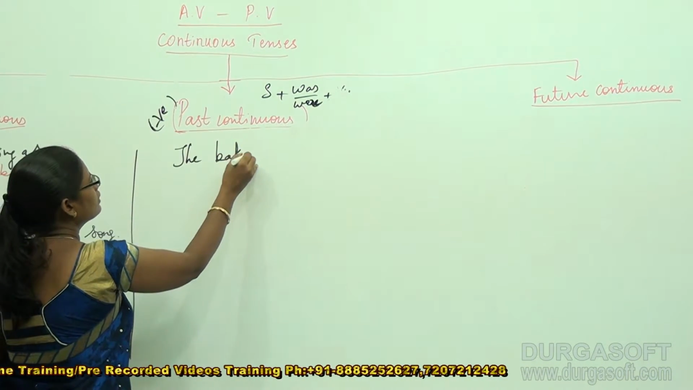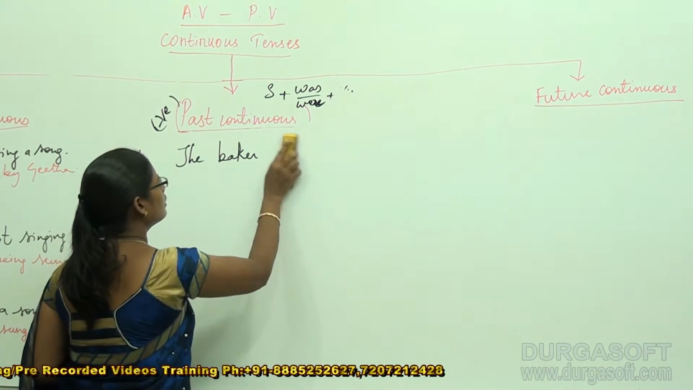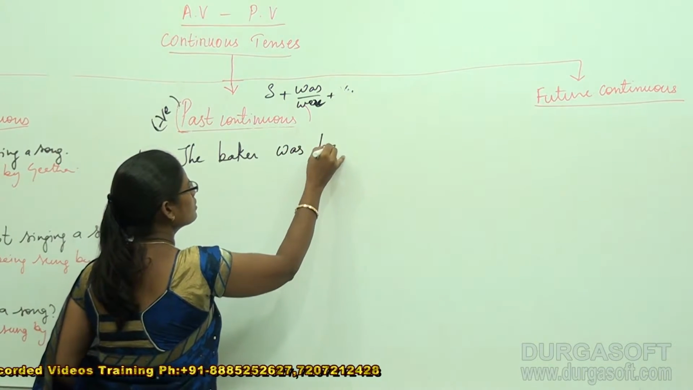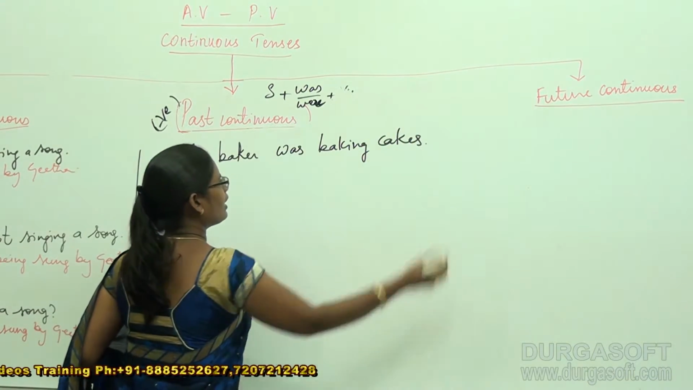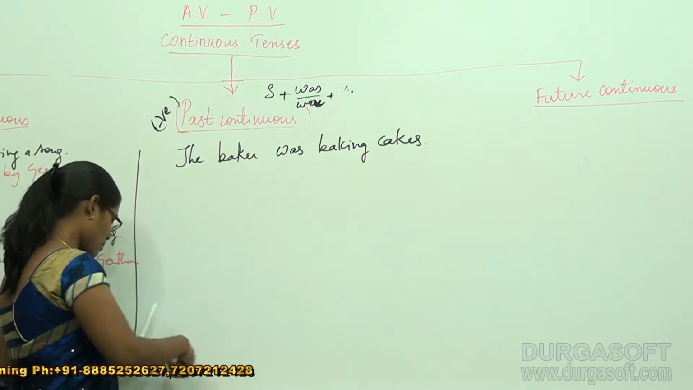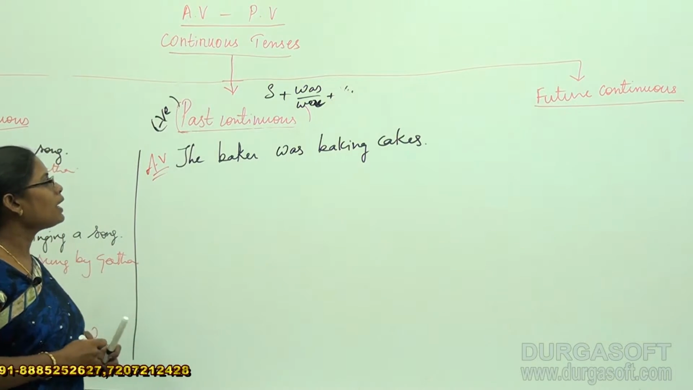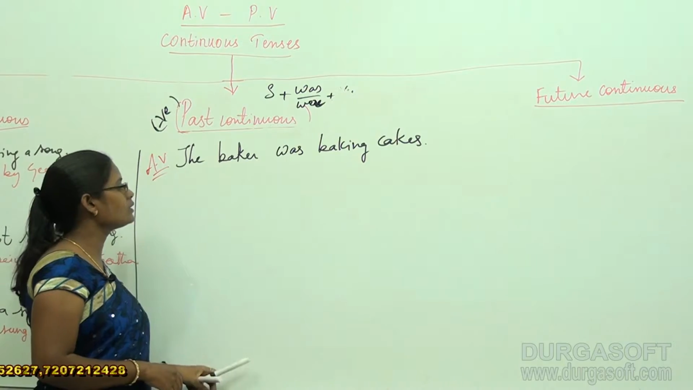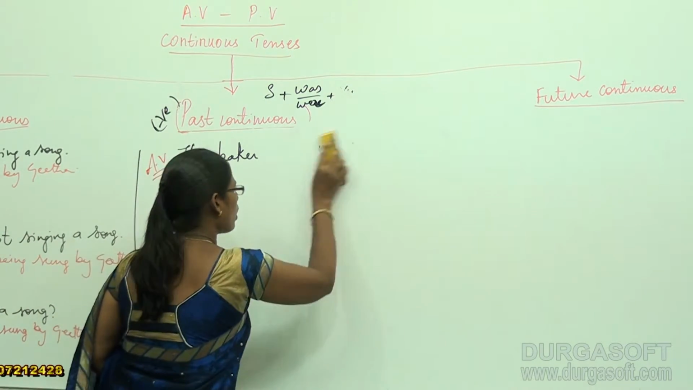The baker was baking cakes. This is my example. The baker was baking cakes. This is my past continuous tense example. Now I want to convert this into a negative sentence. What should I use? Yes, I am supposed to use not.